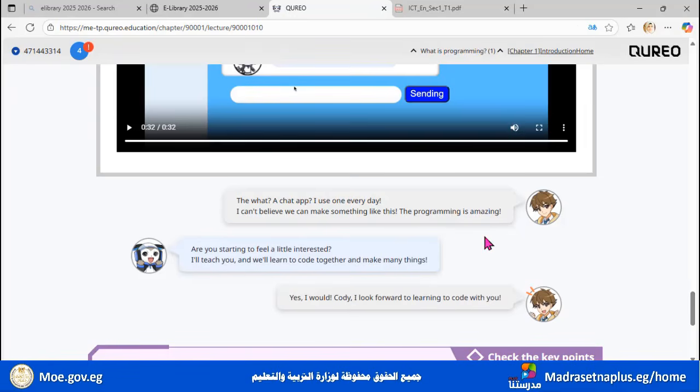And Ricky is blowing his head, really. He had his head blown. So he says, well, what? A chat app? I use one every day. I can't believe we can make something like this. The programming is amazing. And Cody says, are you starting to feel a little interested? I will teach you, and we'll learn to code together and make many things. Yes, I would, Cody. I look forward to learning to code with you.